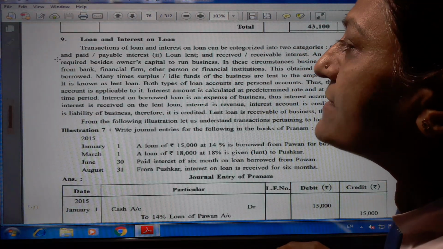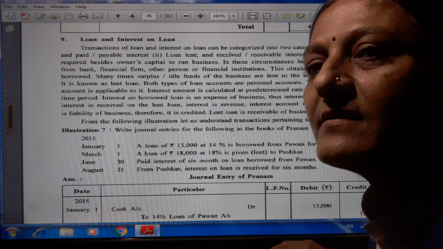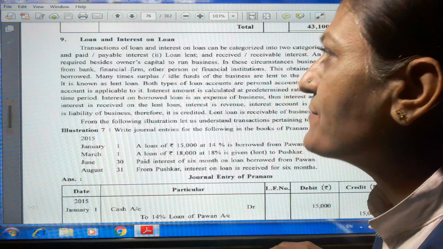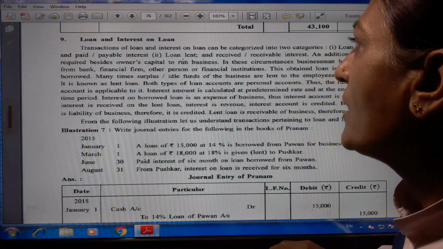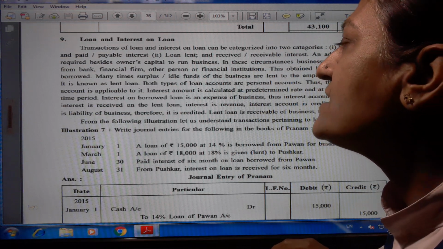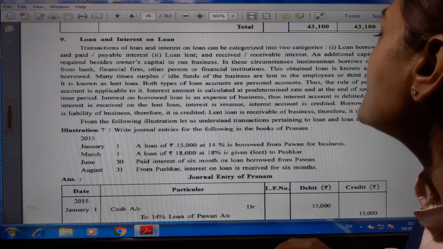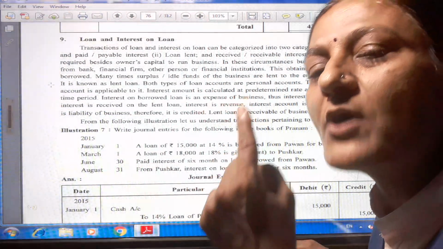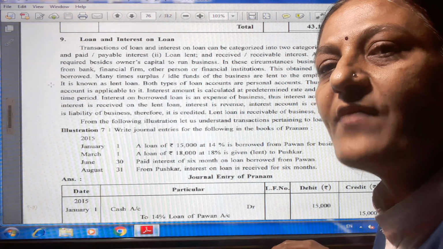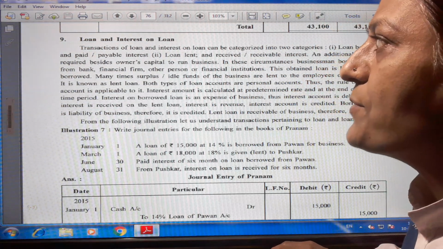An additional capital is required besides the owner's capital to run the business. When the owner's capital is there and some additional capital is also required, at that time we borrow a loan. In these circumstances, businessmen borrow money from a bank, financial firm, other person or financial institution. This obtained loan is known as a loan borrowed from the third party, from any person, from the bank or from any financial institution. When we borrow the loan, it is called the borrowed loan.